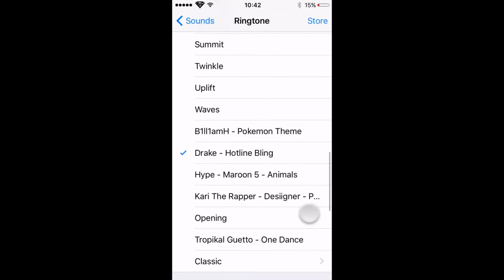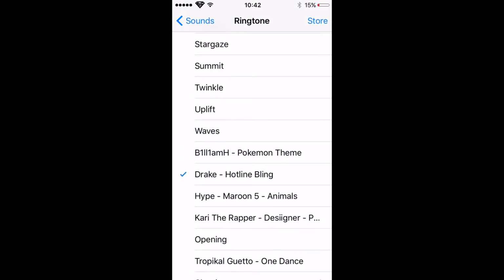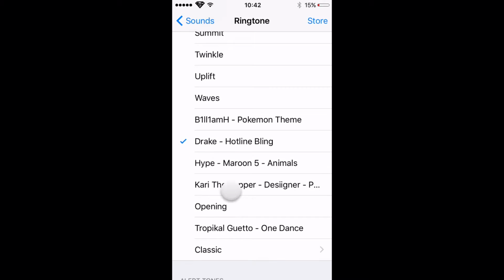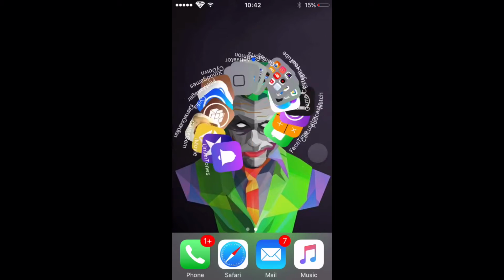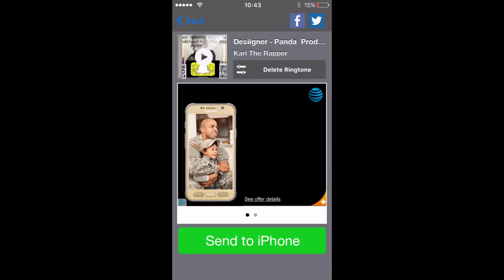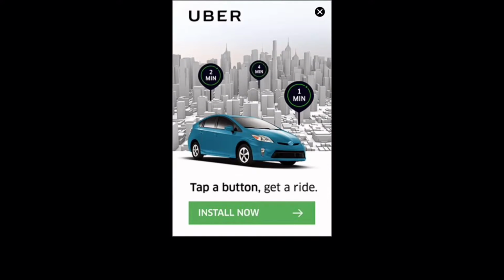Into your settings, ringtones. Mine is, so those are, yep, that's how you get unlimited ringtones for free.